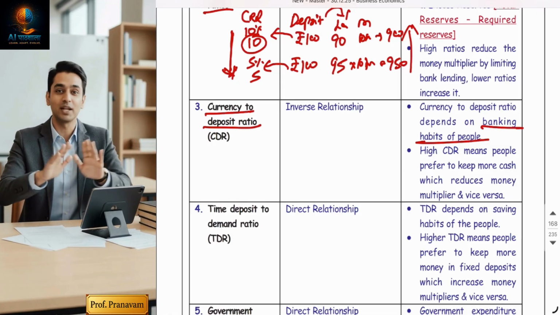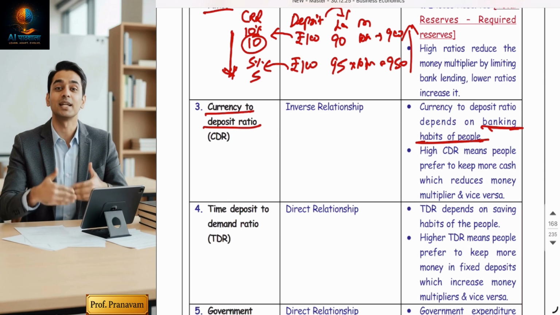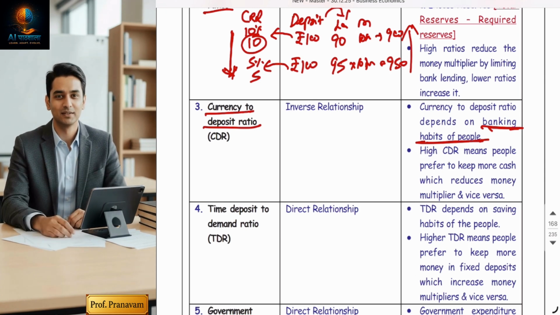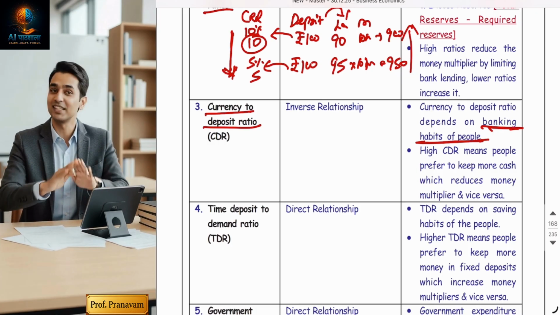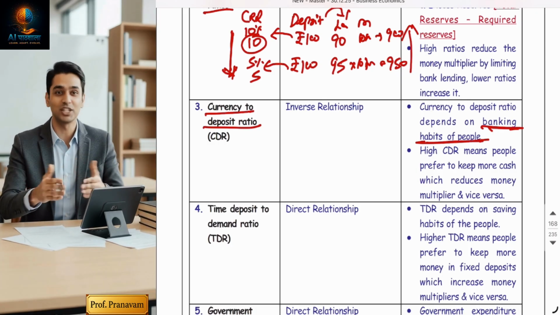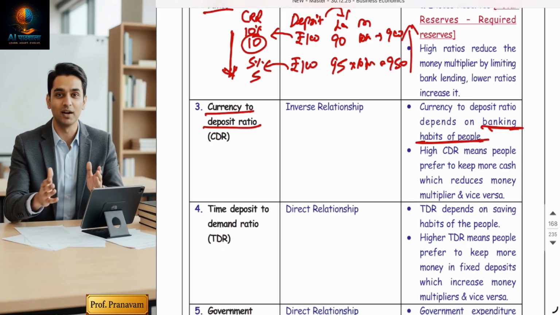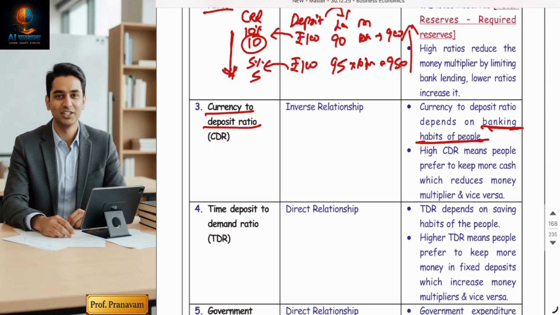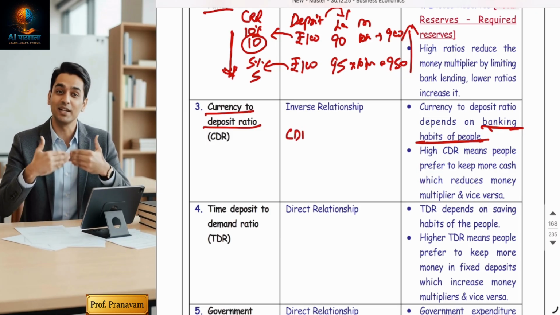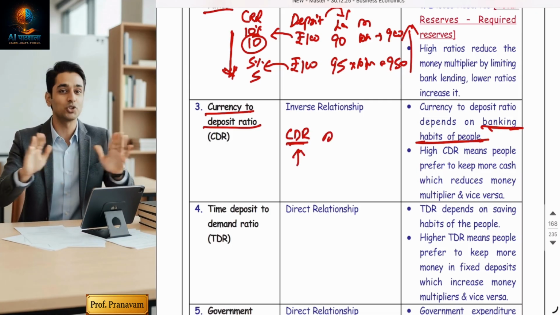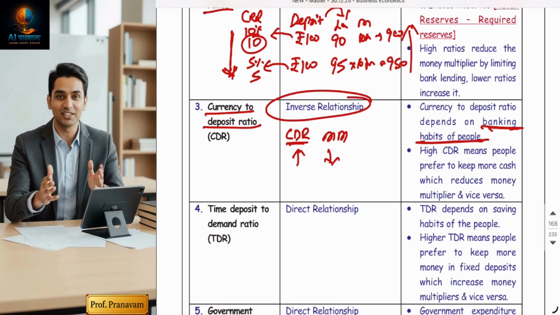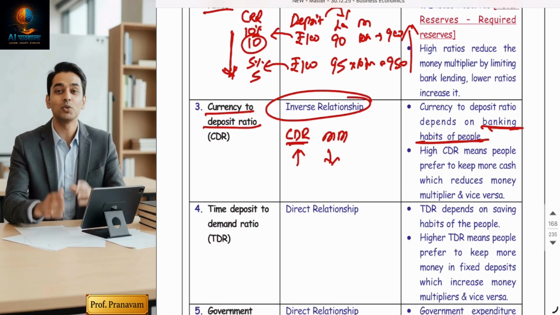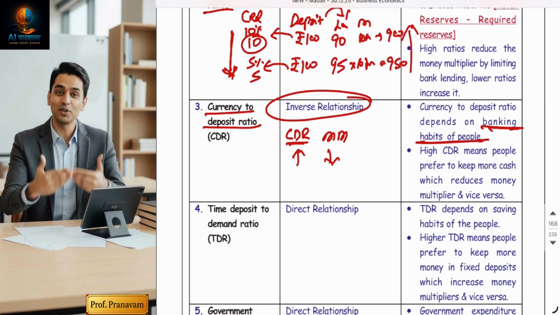So if people are highly banking habituated, they are going to keep their major money, major savings in the bank. So money multiplier will increase. But if they prefer to keep a high currency at home, the deposit will be lesser, money multiplier will reduce. So if currency to deposit ratio, it is called CDR, is high, money multiplier will be less. Inverse relationship. Because when I say high CDR, I want to say people are preferring more to keep cash at home and less deposits.